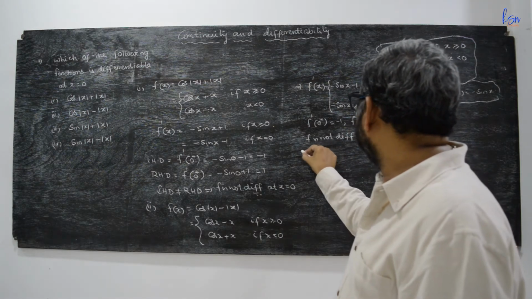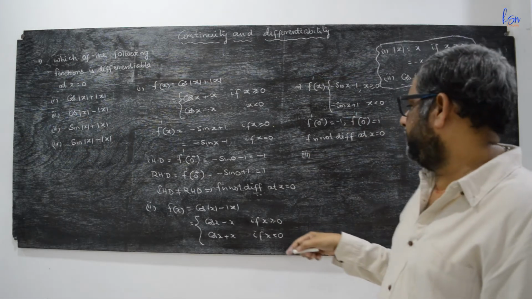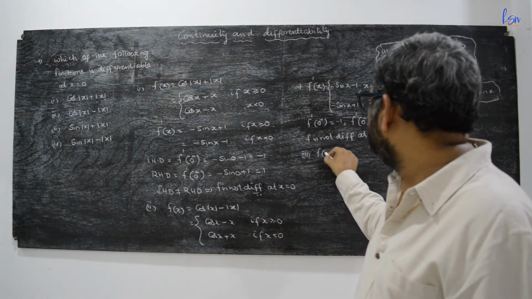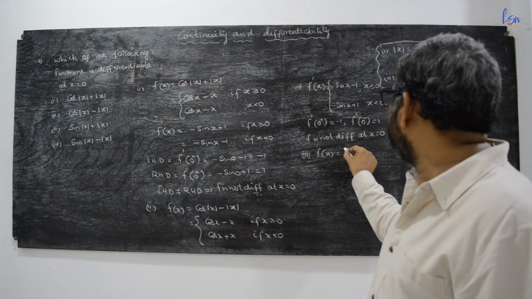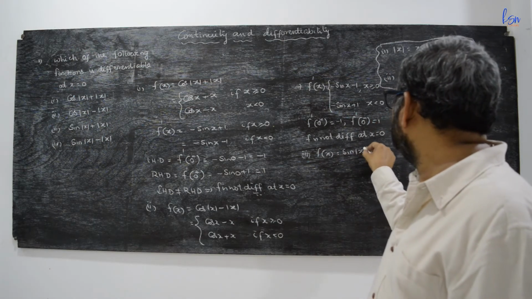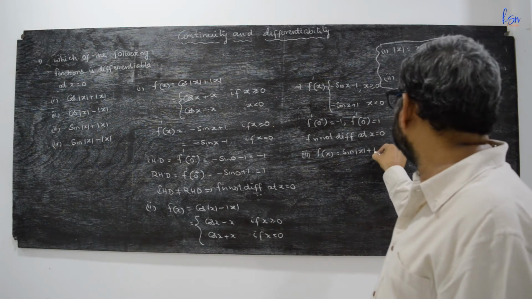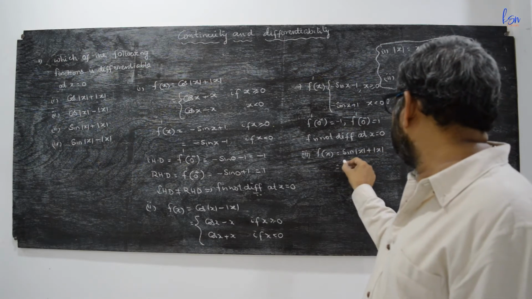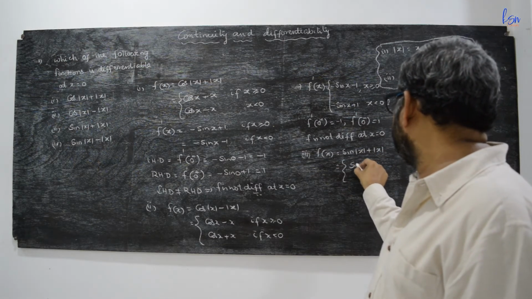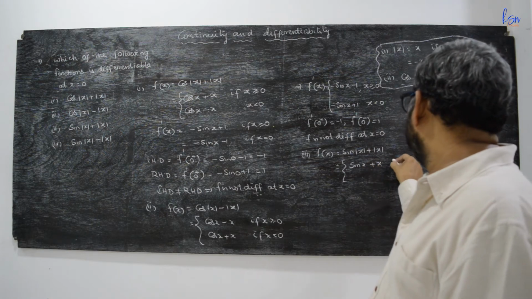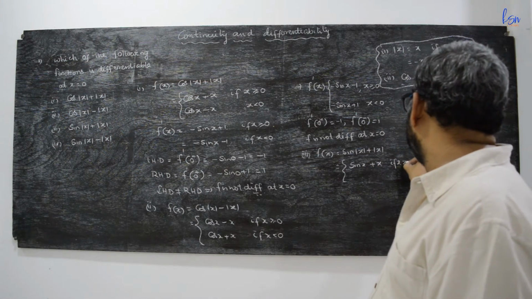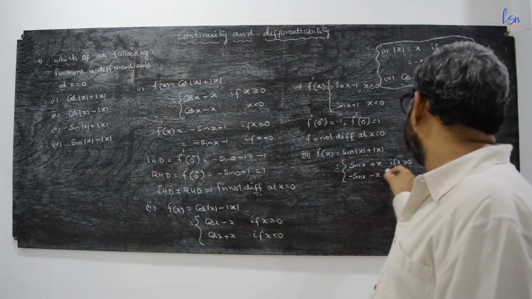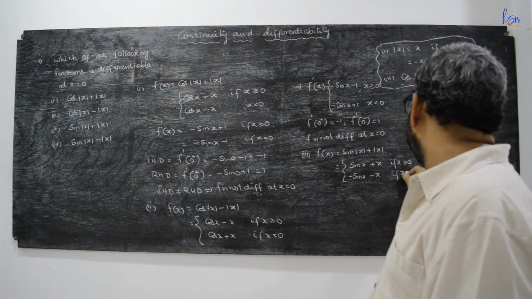Now the third one, f(x) is equal to sin|x| plus |x|. So this can be written as sin x plus x if x is greater than or equal to 0, and minus sin x minus x if x is less than 0.